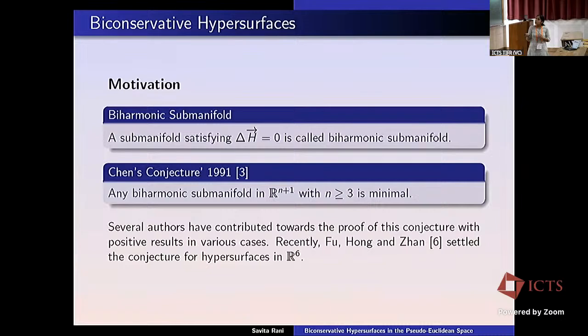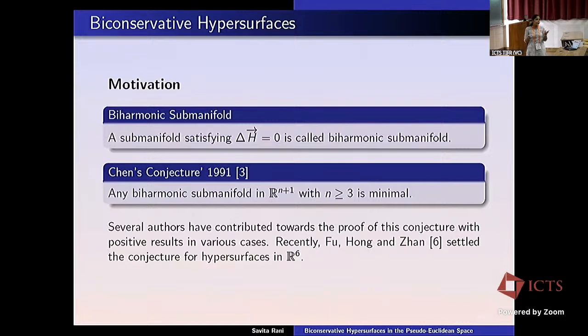However, recently, Fu, Hong and Zhan settled this conjecture for hypersurfaces in R^6. When we talk about R^6, we are talking about 6-dimensional Euclidean space. So many authors studied this conjecture and settled it in the case of R^{n+1}. Till now, there is no counterexample showing that this conjecture does not hold in that case.